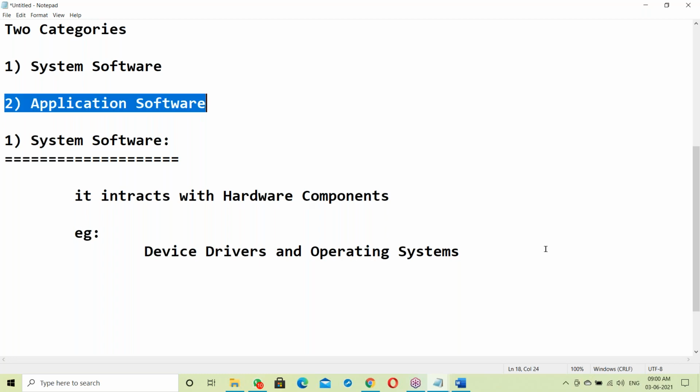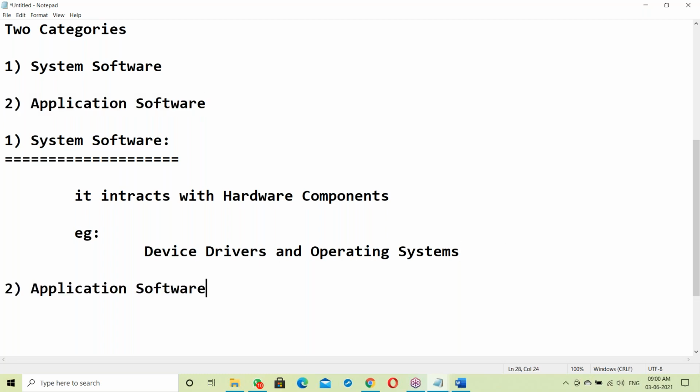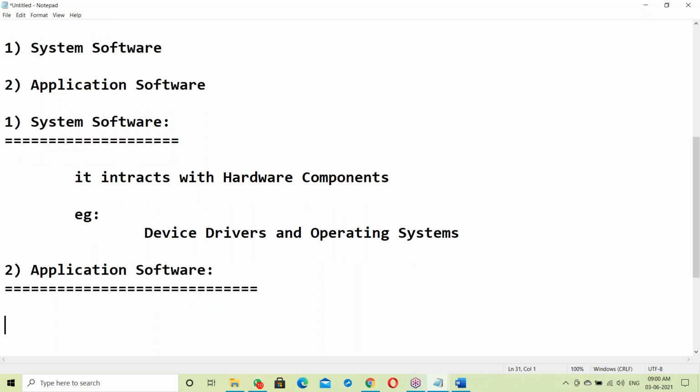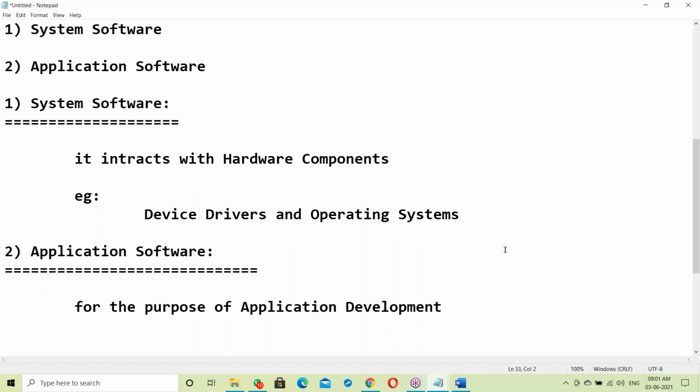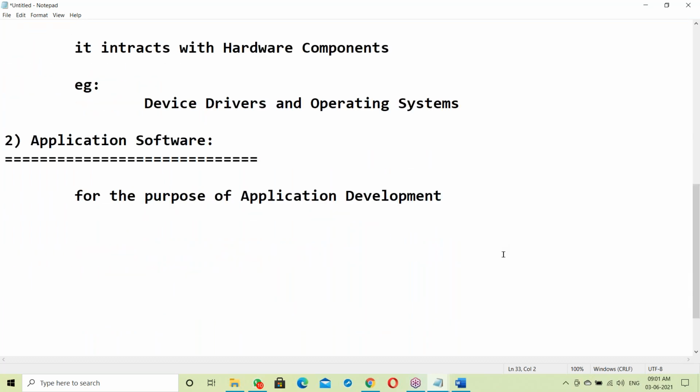Next, application software. What is application software? This is for the purpose of application development. Applications, apps. Yeah, there are different apps.